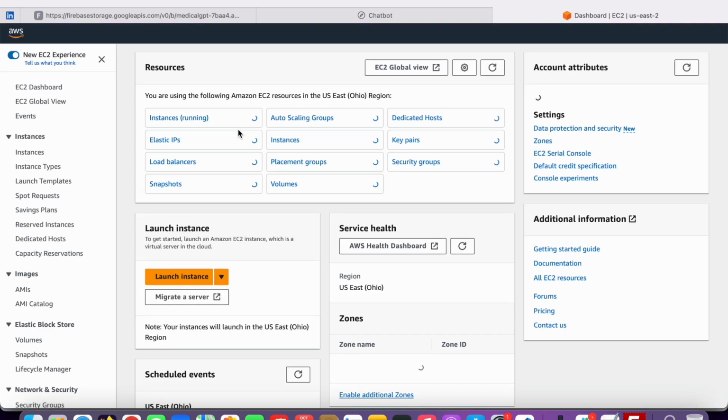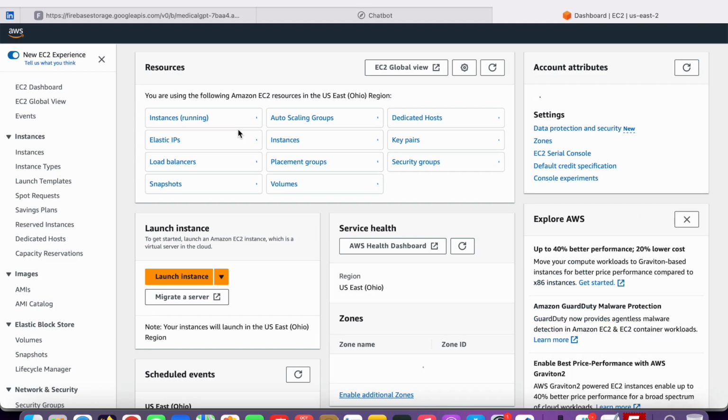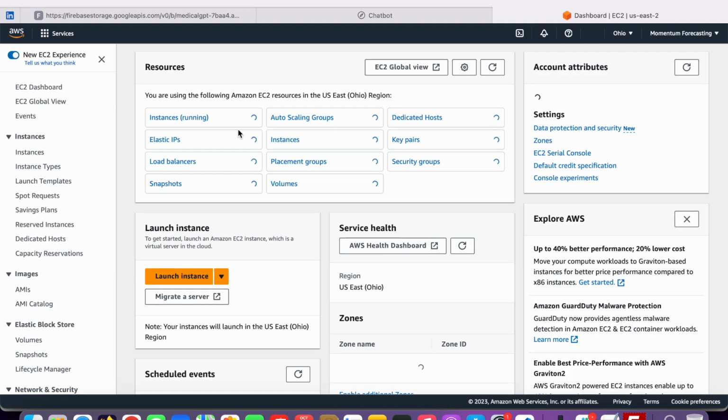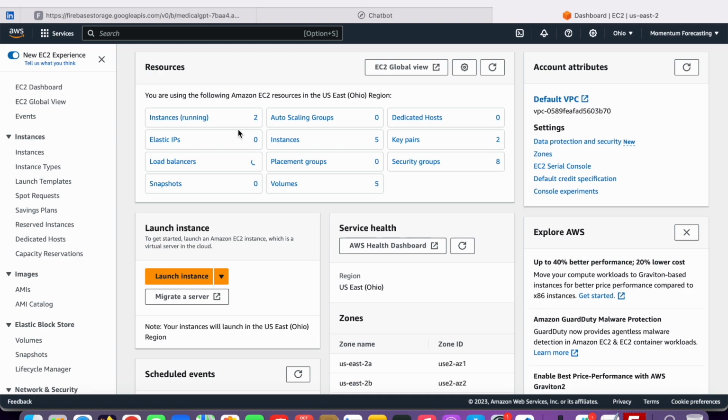Basically these are instances which you can use to create your Ubuntu server in the backend. By the way, I'm doing this for AWS, but if you have another provider, it doesn't matter, whether you work on Microsoft Azure, Google Cloud Platform, DigitalOcean, anywhere which runs an Ubuntu server, you can follow the same approach. It works for all.